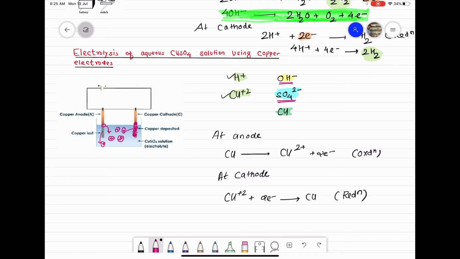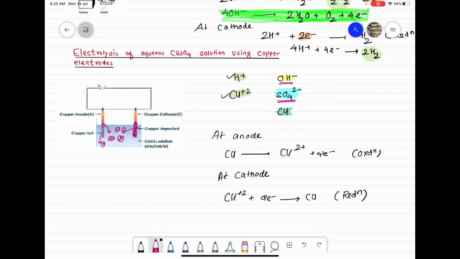The size of the copper rod, that is the copper anode, continuously goes on decreasing, and the copper ions which have passed into the solution go to the copper cathode where they accept 2 electrons and become copper atoms and get deposited on the surface of that copper electrode, and the size of that copper cathode goes on increasing. So class, the size of one rod is continuously decreasing and the size of the other rod is continuously increasing.